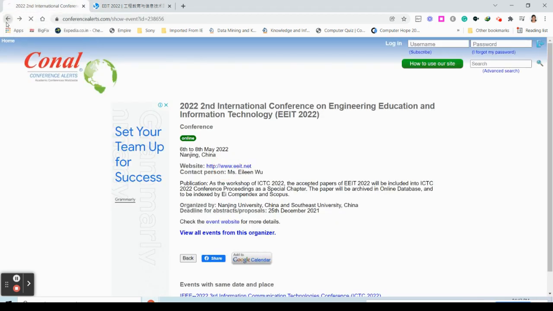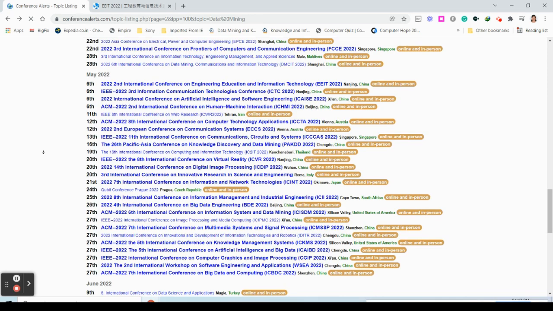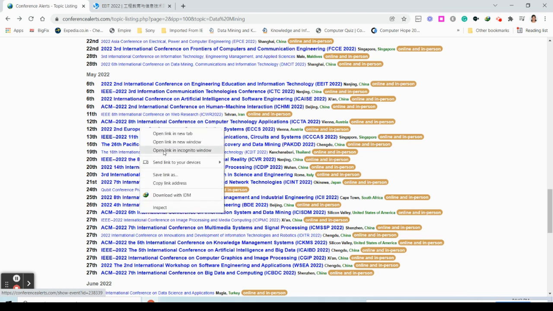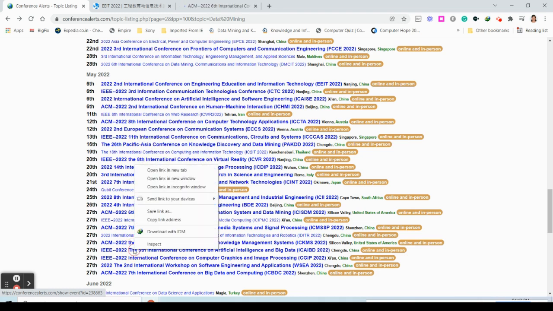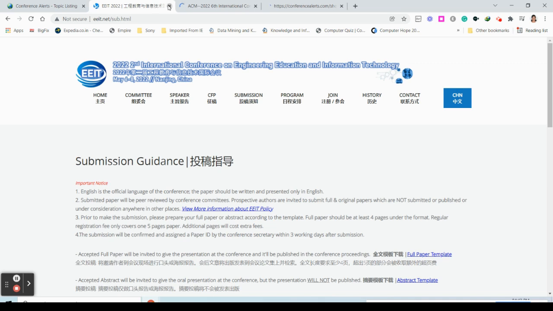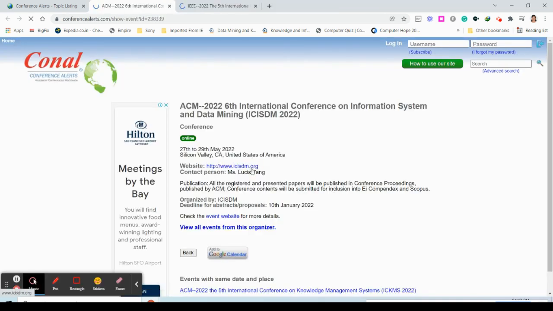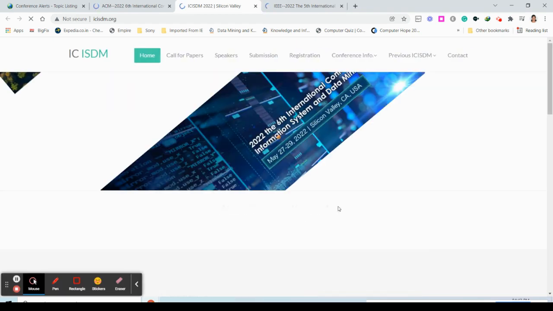Now I'm going back to another conference, and I'm going to show you how to select. Here you can see it is showing ACM, so ACM publication, and IEEE. Sometimes conferences mention this, but you have to check it very clearly and very carefully. I'm going to click on this IEEE and show you. Click here, and you can see what they are planning to do.